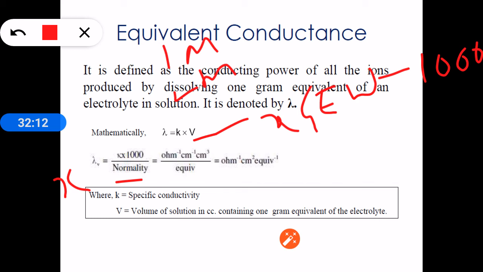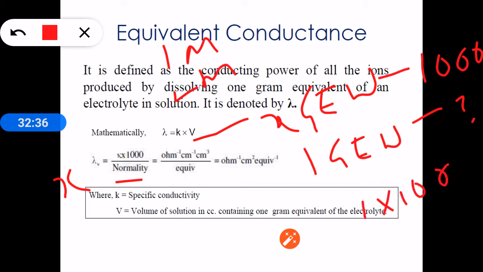In the same way, X normal solution means X gram equivalent weights of substance is present in 1000 mL solution. But we want to know in how many mL 1 gram equivalent weight is present. It comes to be 1 into 1000 by X.